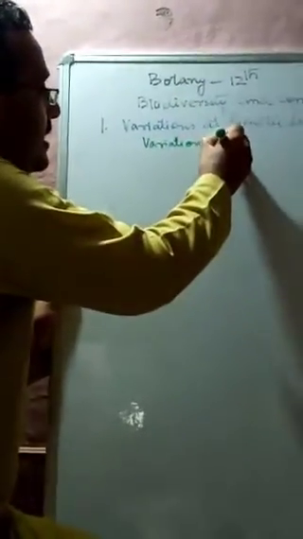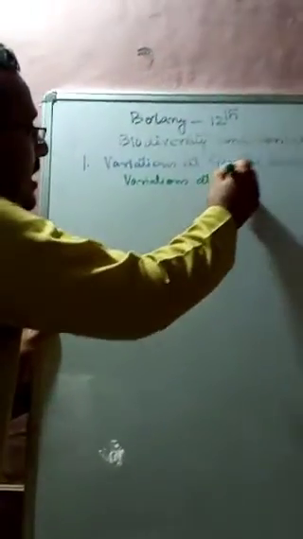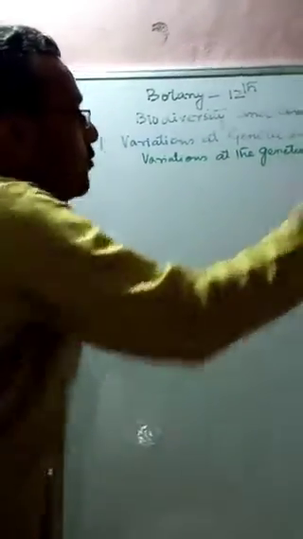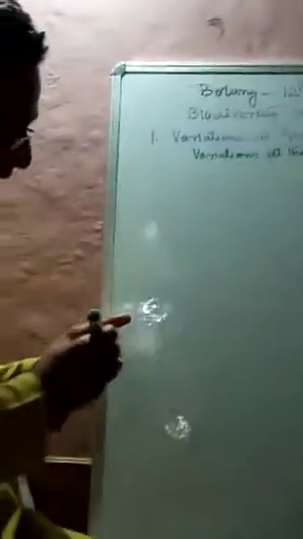At the genetic level, changes take place in the genes which give rise to the various varieties of the species.